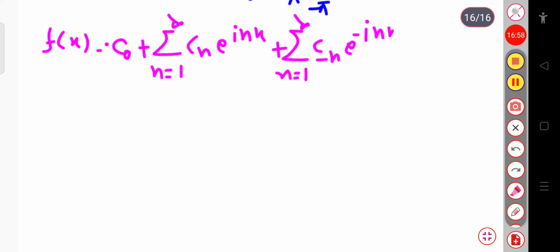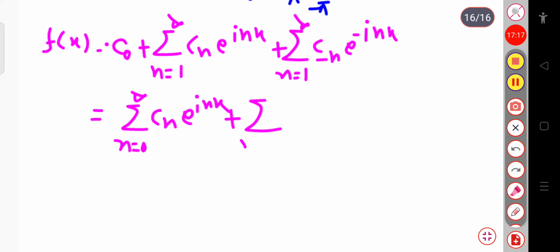Okay, now we know if I put the value c naught here, I can write this expression as sum over n equal to 0 to infinite Cn exponential inx, and also plus sum over n equal to 0 to infinite c minus n exponential minus inx. So simply taking this c naught inside these two terms, only the summation sign changes from n equal to 1 to infinite to n equal to 0 to infinite in both cases.